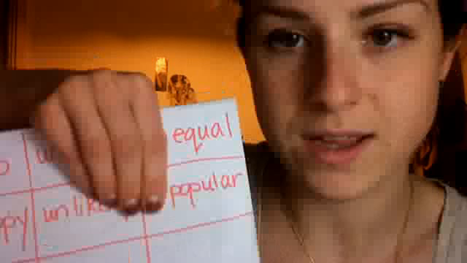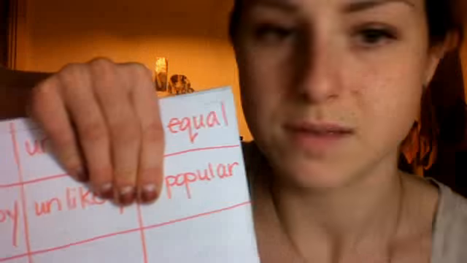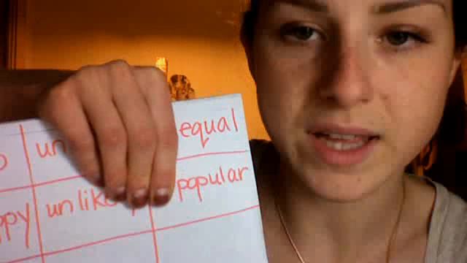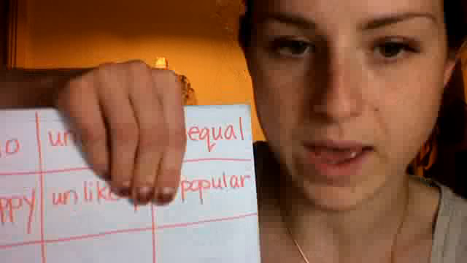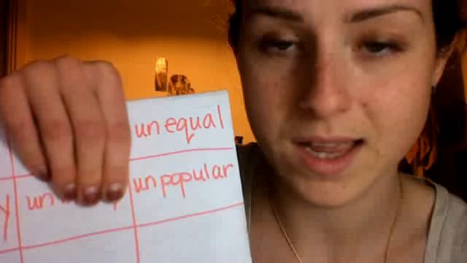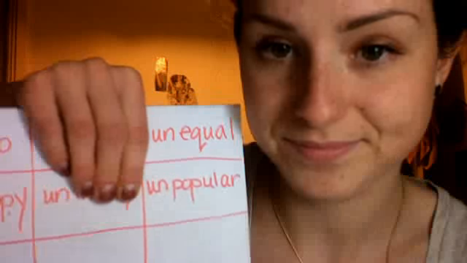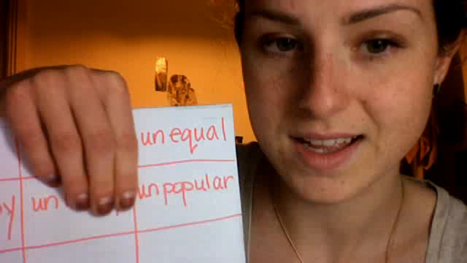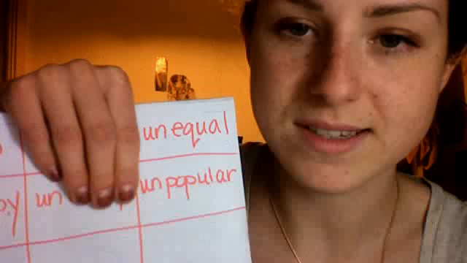Popular is when most people like it. Something that is really well known, a lot of people like it. Okay, so if something is unpopular, the opposite of popular, that means not a lot of people like it or it's not really well known.